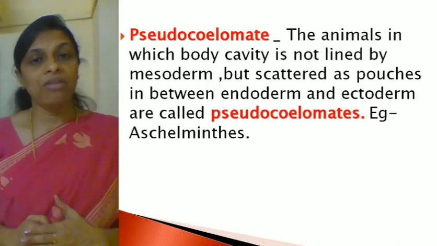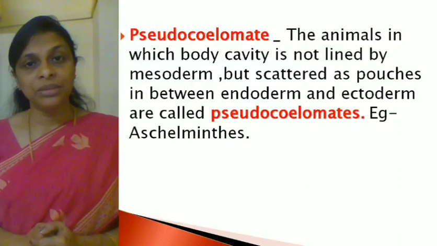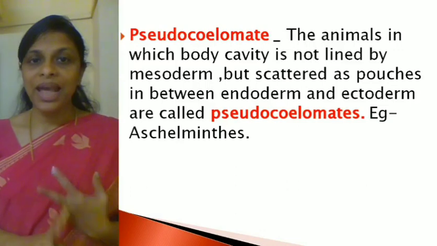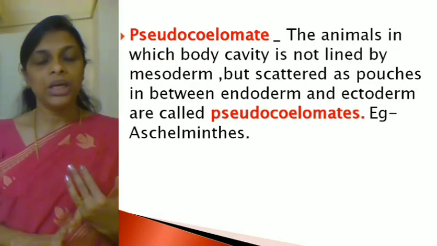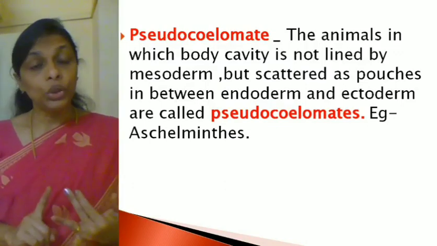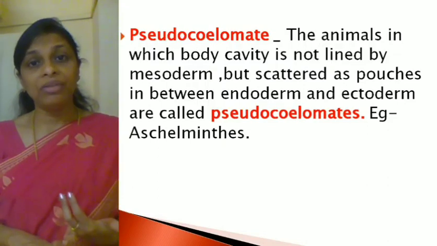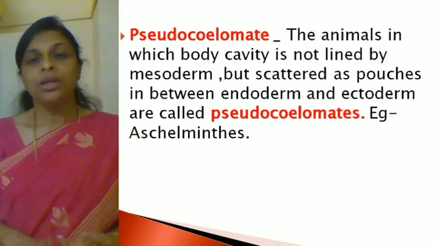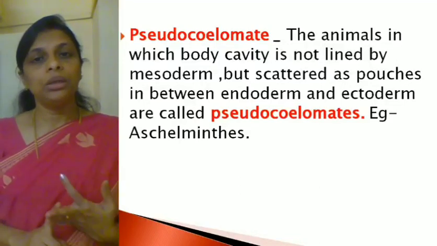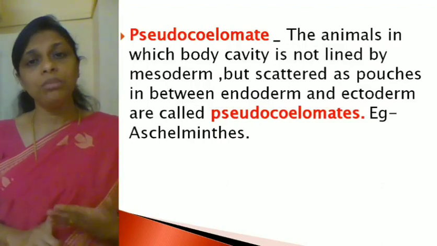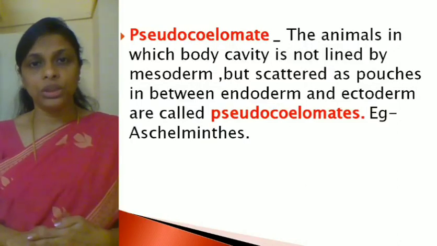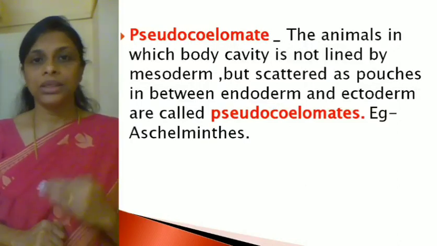So based on the body cavity, animals are classified into how many types? Three types. Which are they? Acoelomates, pseudocoelomates and eucoelomates. What are acoelomates? Acoelomates are those animals where the body cavity is absent. And eucoelomates are those animals where the body cavity is lined by mesoderm. And the third group, the pseudocoelomates, are the animals in which the body cavity is not lined by mesoderm, but mesoderm is found as scattered pouches between ectoderm and endoderm.